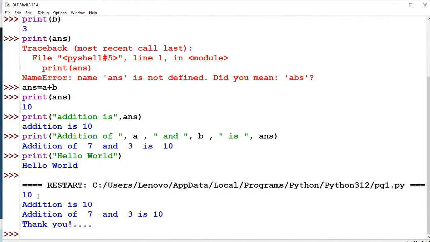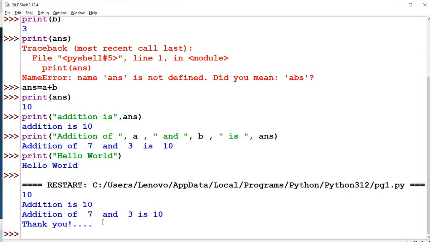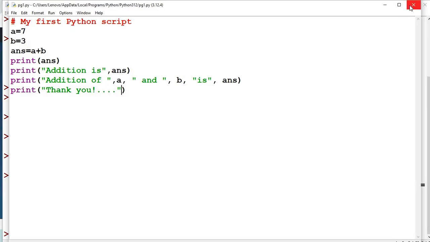Okay, all the lines of code executed. 10 I got, and addition is 10. Addition of 7 and 3 is 10. Thank you. You can even press Alt Tab to come back to script mode. Alt Tab, like this you can use, and you can even close it.